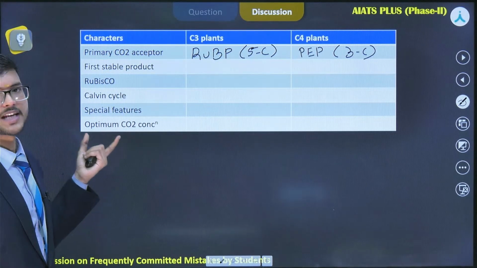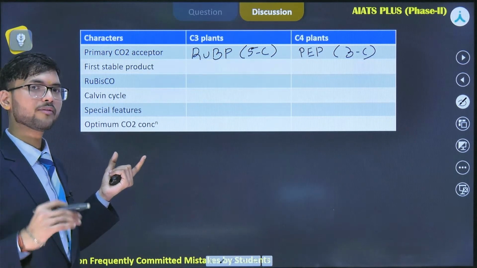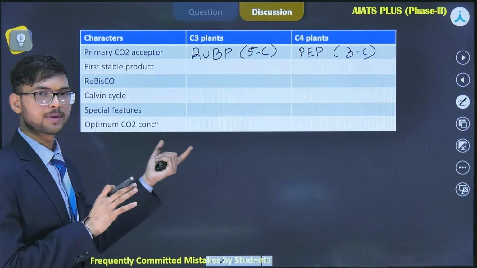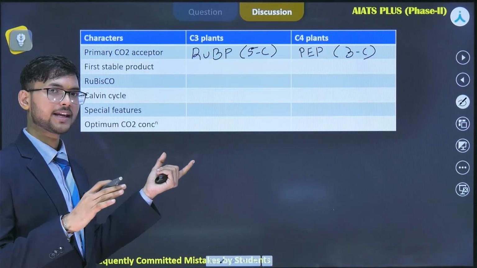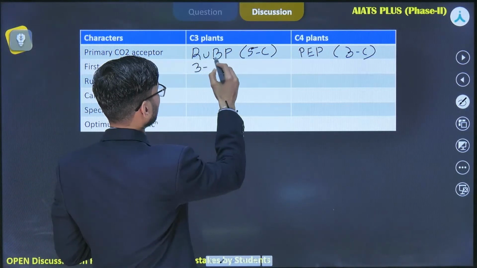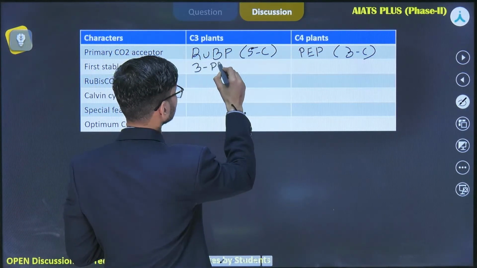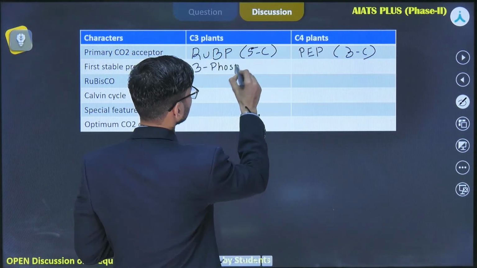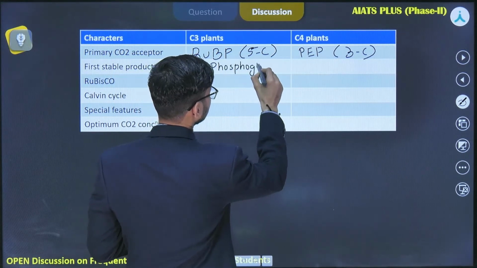Next is the first stable product. In case of C3 plants, you will find that in the Calvin cycle, the first product is a 3-carbon molecule called 3-phosphoglycerate.